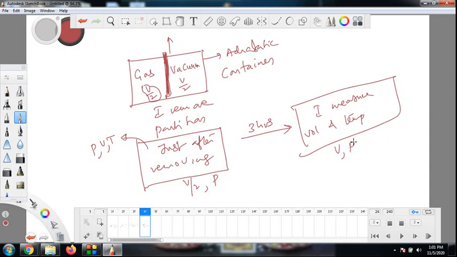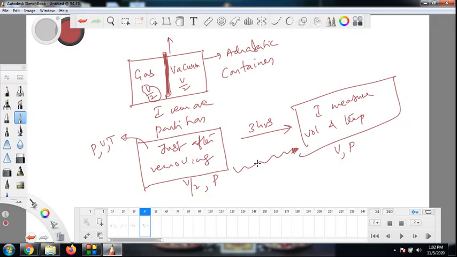So the thing is, here the gas is not in thermodynamic equilibrium after removing the partition. Why? If you start measuring the pressure, volume and temperature, they are changing from time to time. Finally they get stabilized. So during this process of volume and temperature changing, the gas is not in thermodynamic equilibrium. Long time after removing the partition, when everything is stabilized, then you can say the gas is in thermodynamic equilibrium.